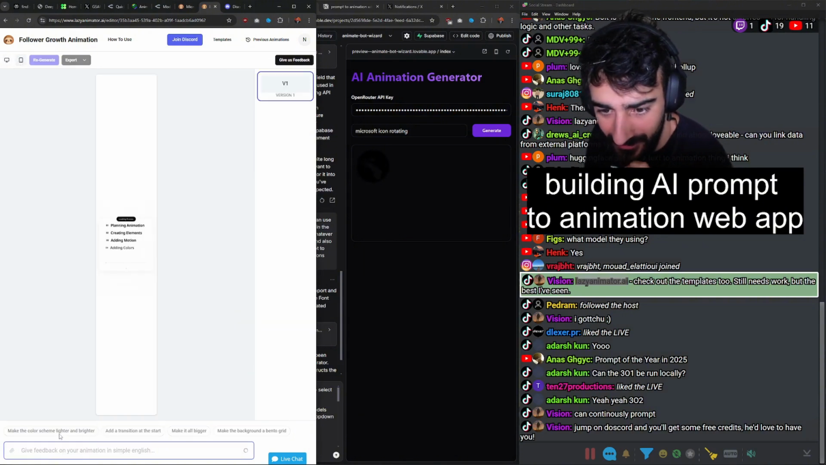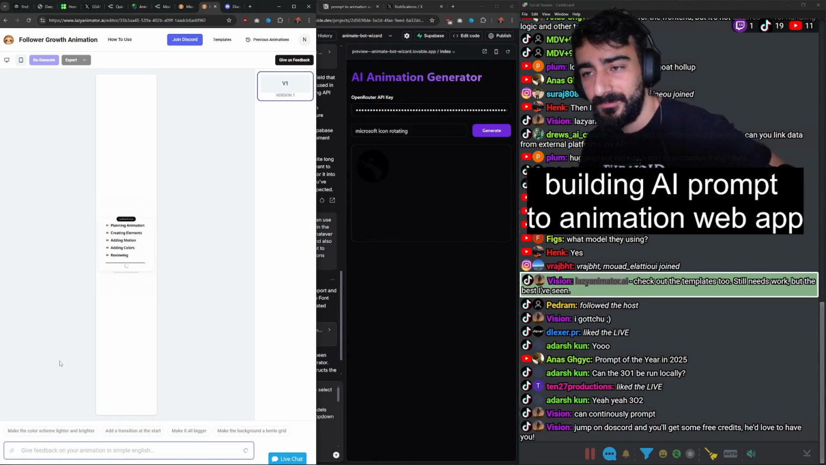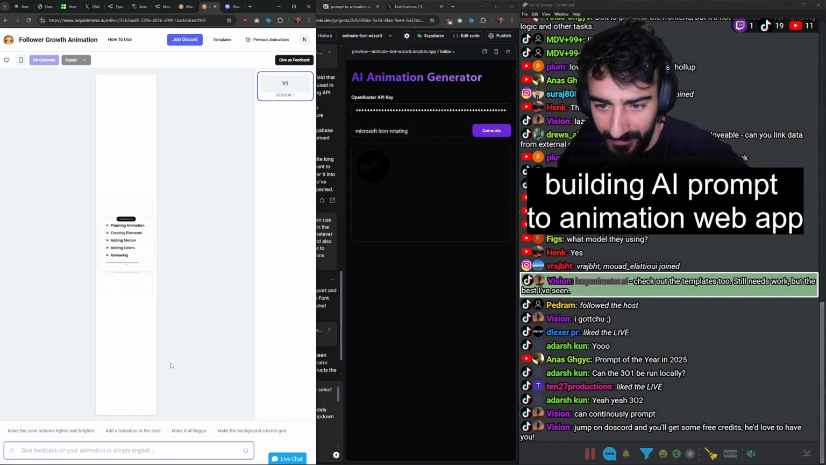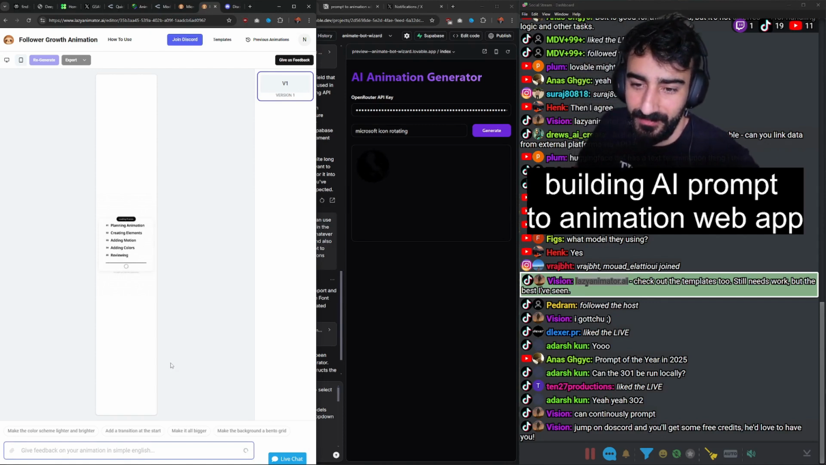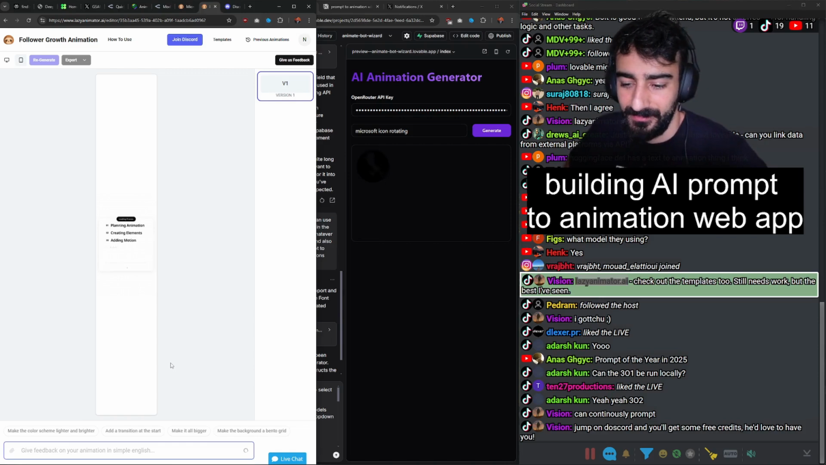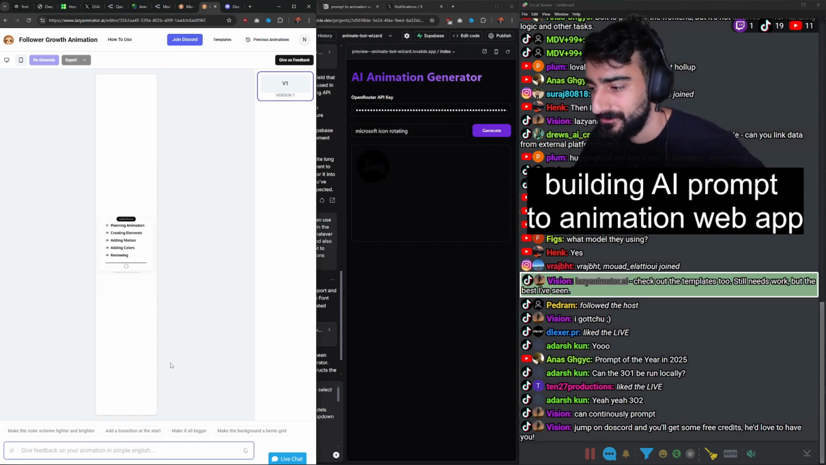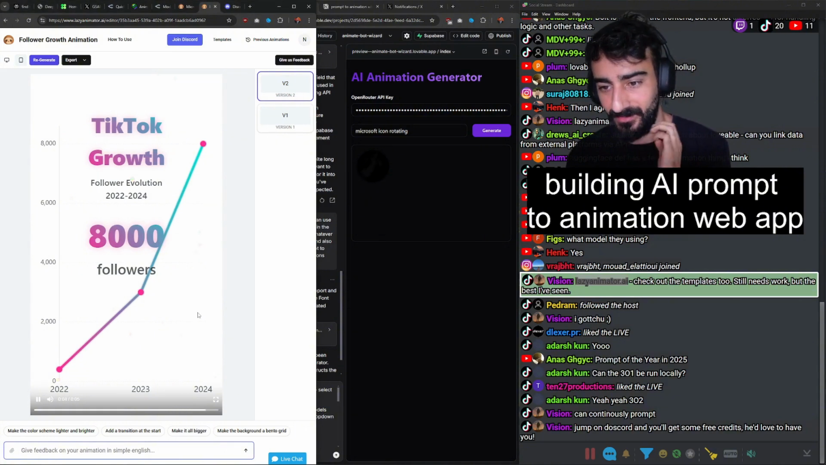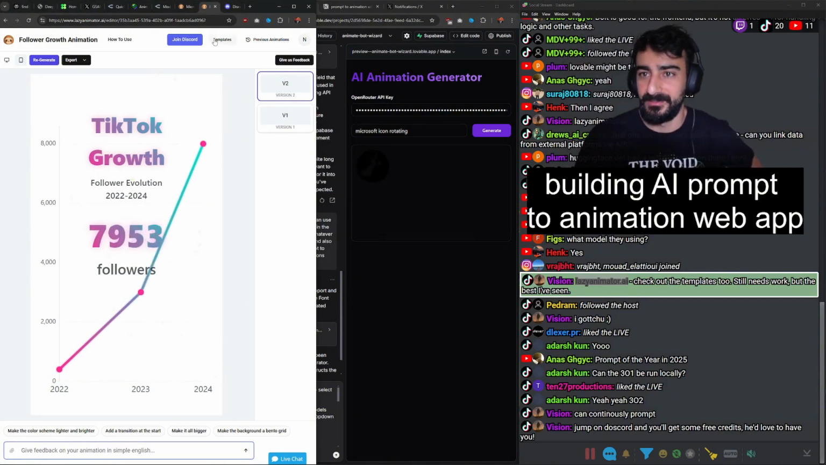Alright, let's just say make the color scheme lighter and brighter. For some reason, my feedback on the prompts isn't working. Maybe this one will work. Maybe it saw me say PP and it was like, this is banned. You can't do PP. It's against the rules. Oh yeah, okay, that worked. So I guess it probably didn't like my PP comment, but wow, man, that's awesome.